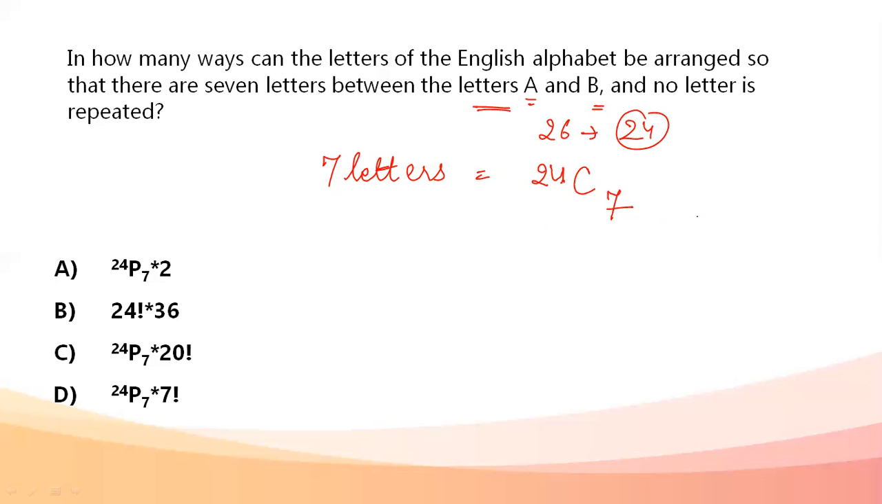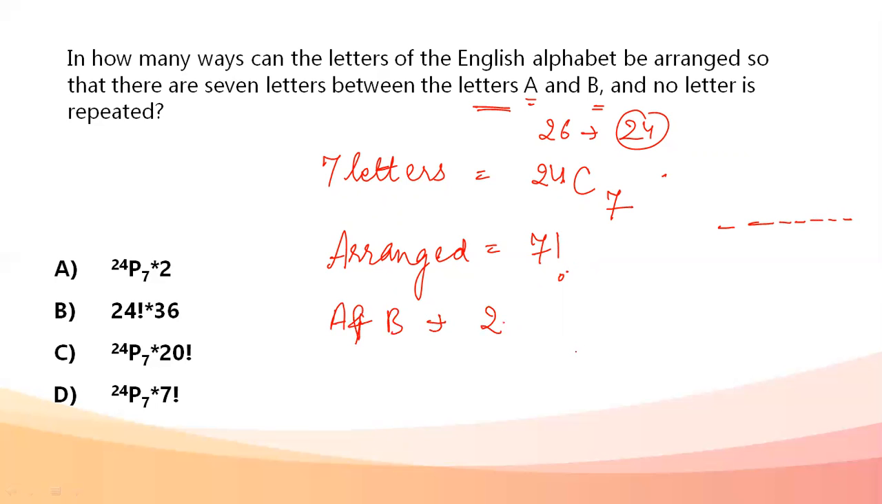Since repetition is not allowed, now the letters can be arranged. They are going to be arranged in 7 factorial ways, because there are 7 places and 7 alphabets. Now A and B can also be interchanged, so they can be arranged in 2 ways. So the total number of ways becomes 24C7 into 7 factorial into 2.